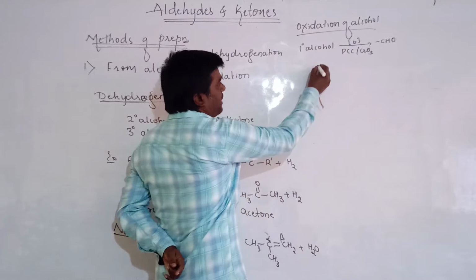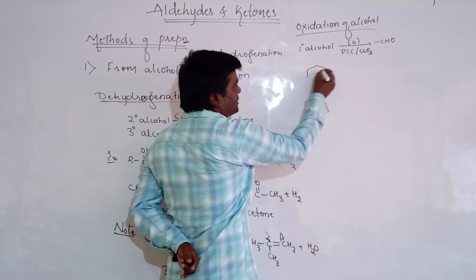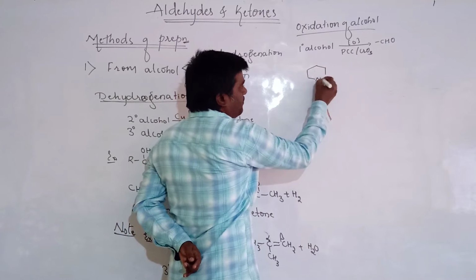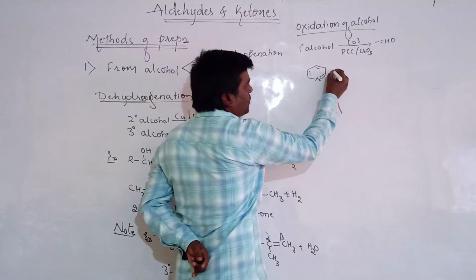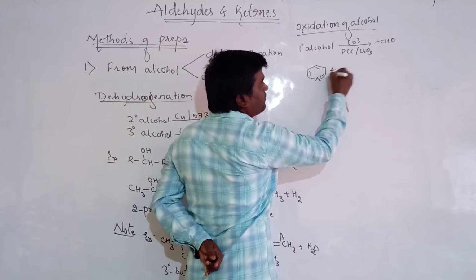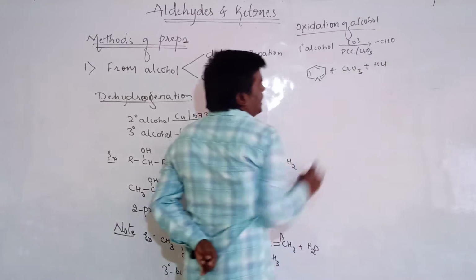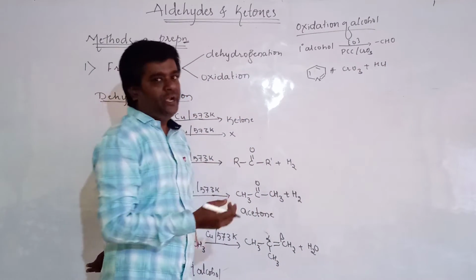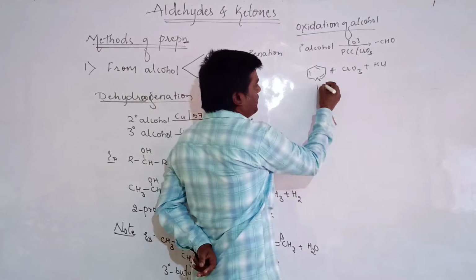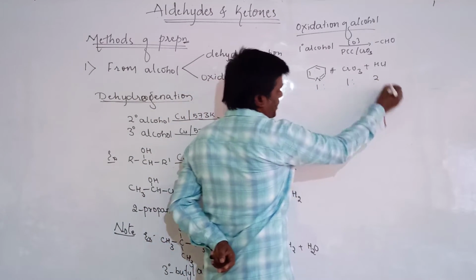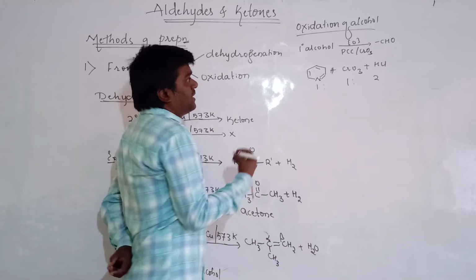PCC means pyridinium chlorochromate, that is pyridine plus CrO3 plus HCl. This pyridinium chlorochromate will be taken in the ratio of 1:1:2. Then let us see secondary alcohols.